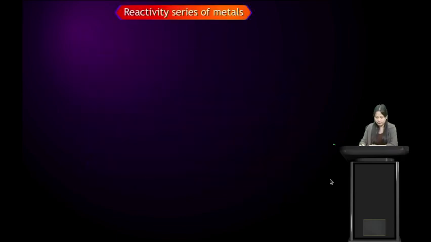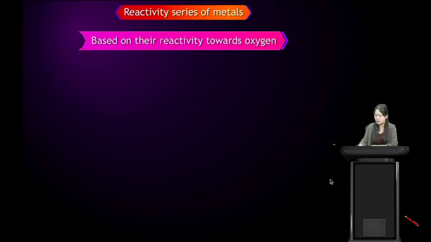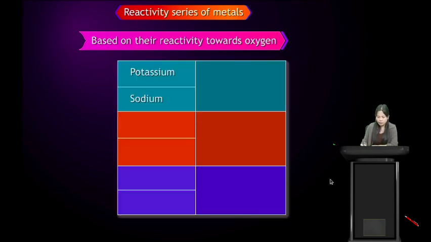Reactivity series of metals, based on their reactivity towards oxygen. So let us see. Potassium and sodium react rapidly with oxygen, so they are highly reactive with oxygen. Magnesium and aluminium are less reactive with oxygen.